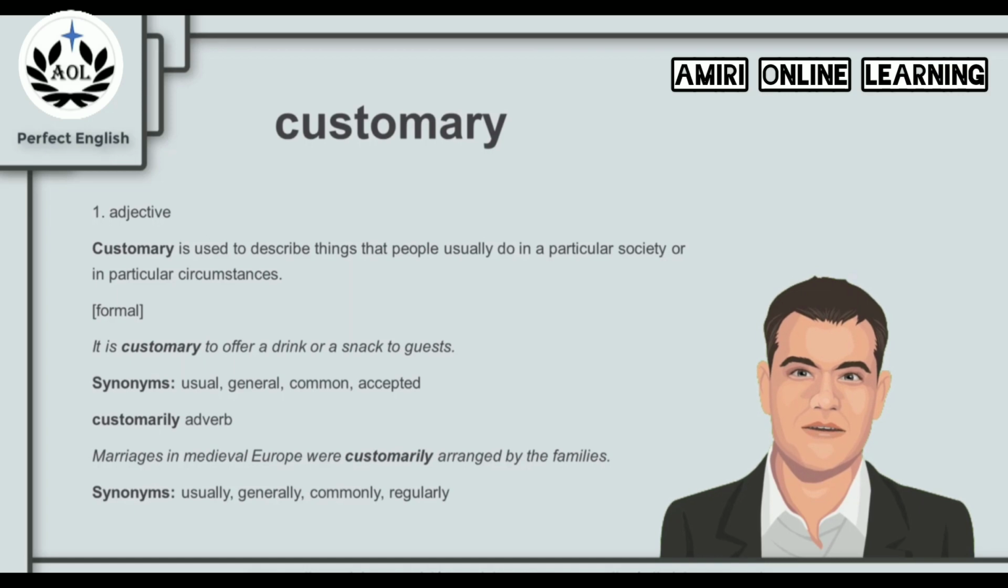We can use customarily as an adverb. For example, marriages in medieval Europe were customarily arranged by the families. That was the usual thing. That was the tradition. Not like today. Even in some parts of the world, it's still the same thing. But anyway, the idea is that this is done by tradition. That is how it is usually done. And synonyms for customarily are the words usually, generally, commonly, and regularly.